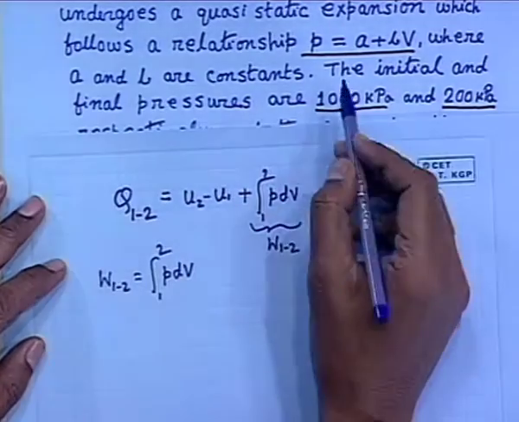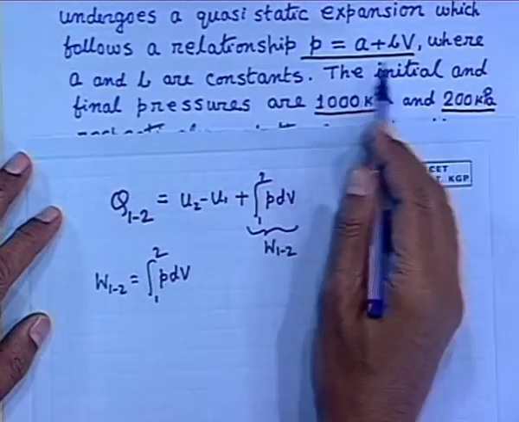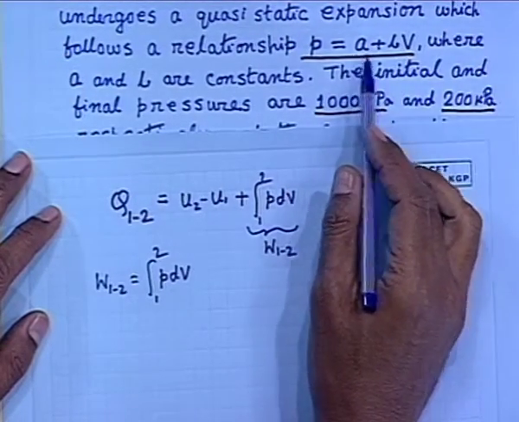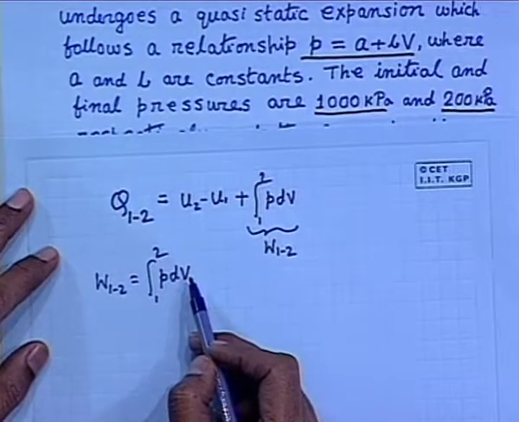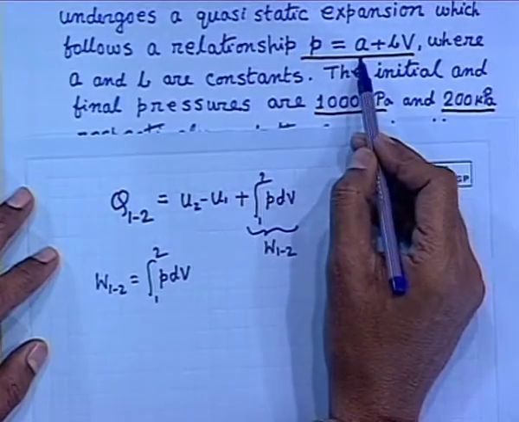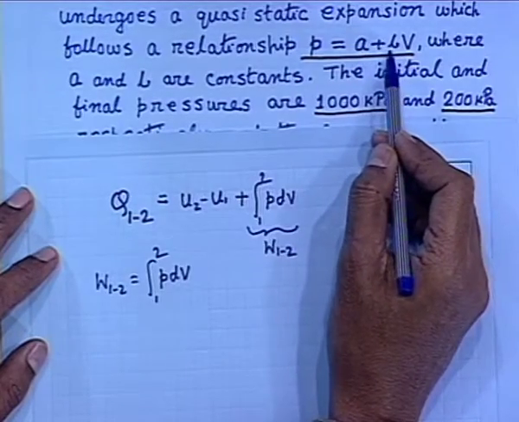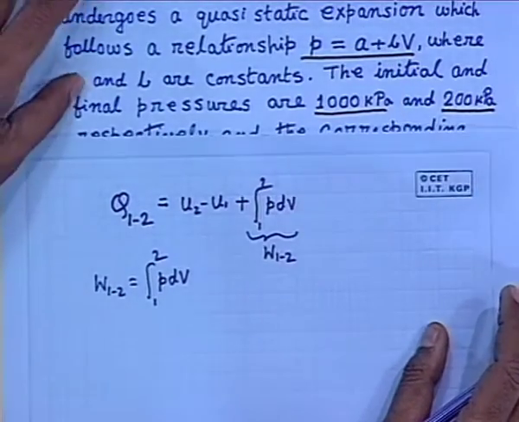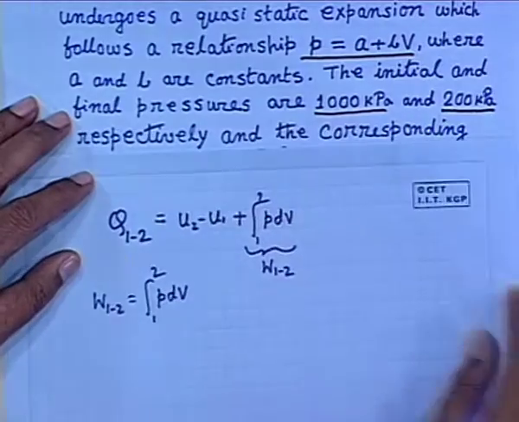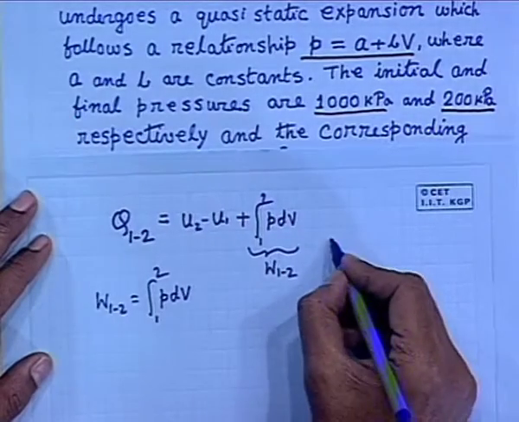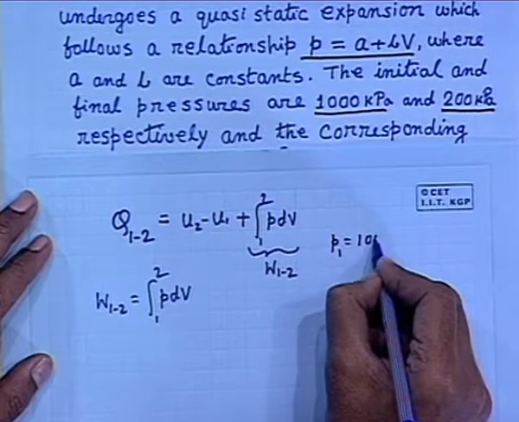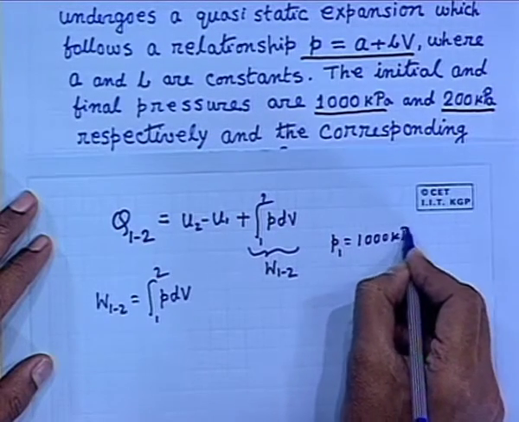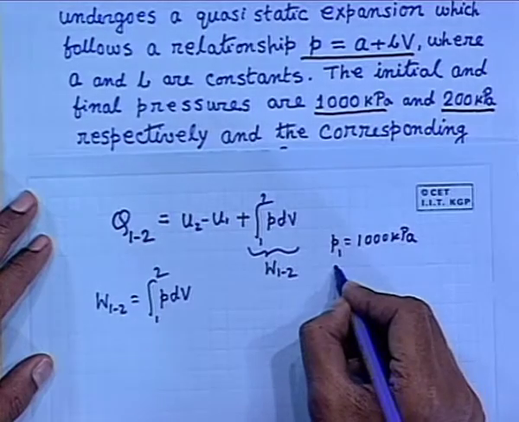Now, we know P as a function of V is a linear function, A plus BV. So, we can straightforwardly integrate it, but to get a numerical value, we have to know the numerical values of these constants A and B, and it is very simple. They are found from these two conditions. When P1 is 1000 kilopascals, what is V1?